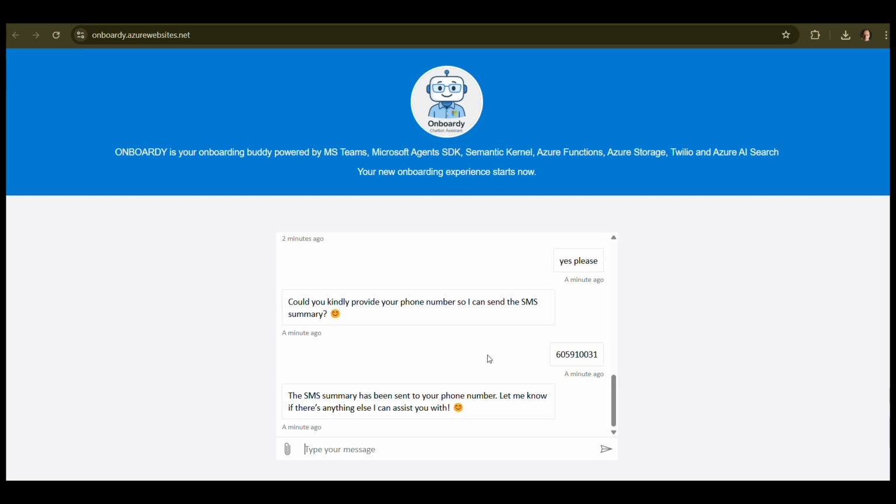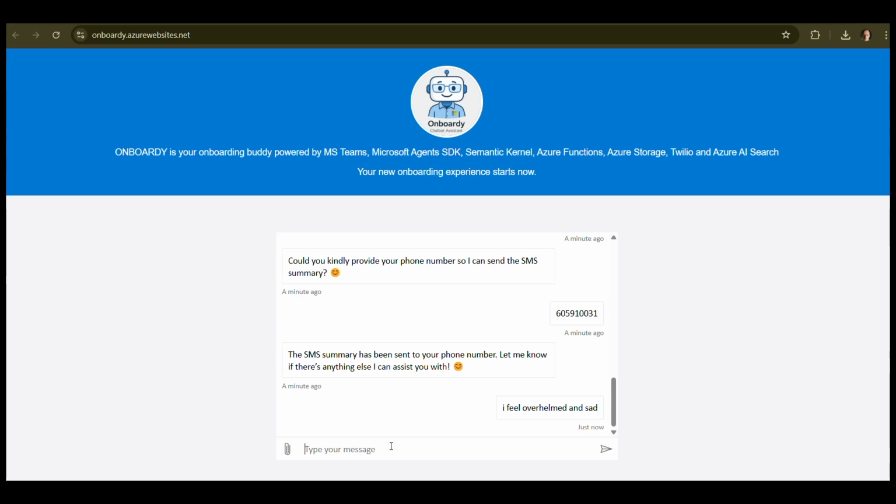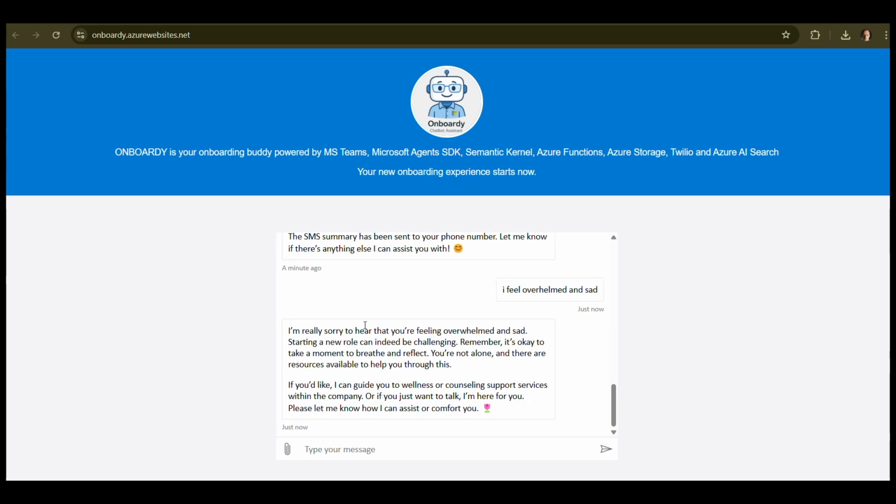Another cool feature is sentiment analysis, which HR departments can use to get information about how my onboarding process goes and how I feel. For example, I can type in, I feel overwhelmed and sad. This is how I can express my feelings here. First, I get a reply that it's really sorry and so on, but also this information is stored in Cosmos DB, and then the HR department can create some reports and take some additional steps.